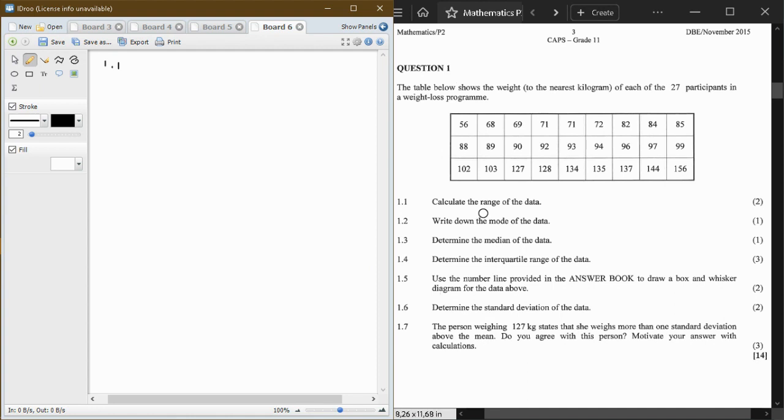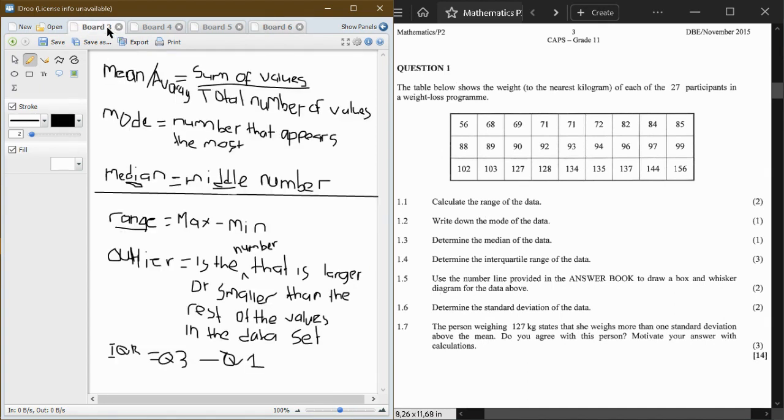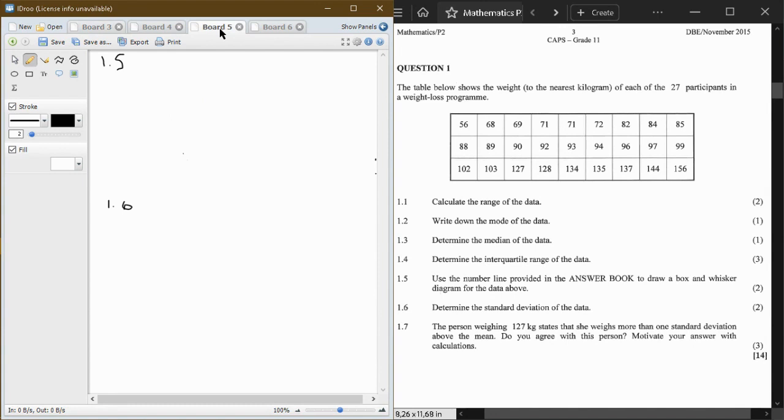So now you go back to the notes you wrote on the side. We know that when they're talking about the range, they're talking about the maximum value minus what? Your minimum value.